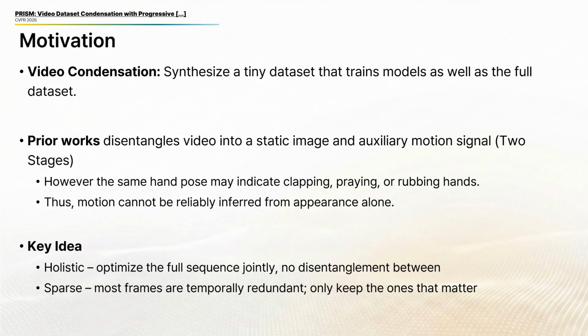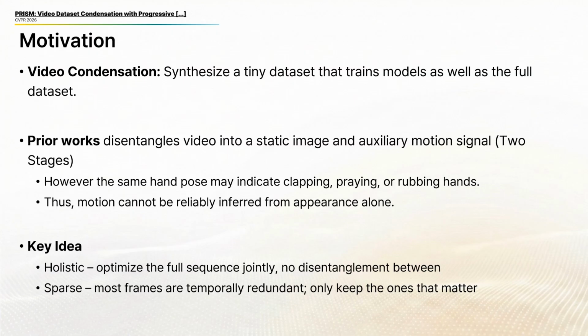The core challenge is that in video, content and motion are deeply entangled. Prior work handles this by disentangling video into a static image and an auxiliary motion signal in 2 stages. But this has a basic problem. The same hand pose could mean clapping, praying, or rubbing hands. Motion cannot be reliably inferred from appearance alone, so we build on 2 ideas.